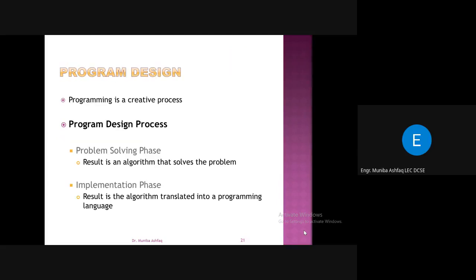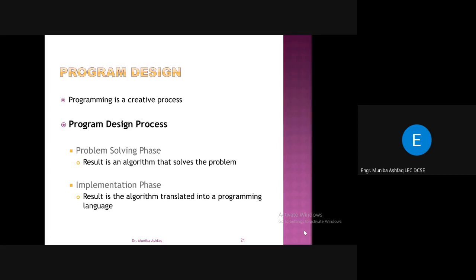So designing a program is a creative process, right? Programming is a creative process. If you have a complex project, you might have different modules. You have to think for each module. It involves a creative process: how you are going to program it efficiently, how you will connect different modules together to form a complex project, right? It's not simple. Okay, simple for simple programs, but for large scale programs, maybe it is a very creative process.